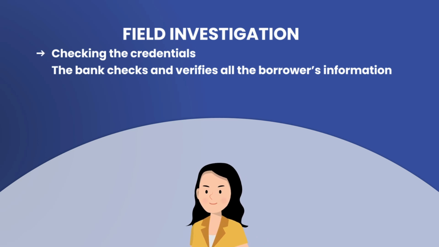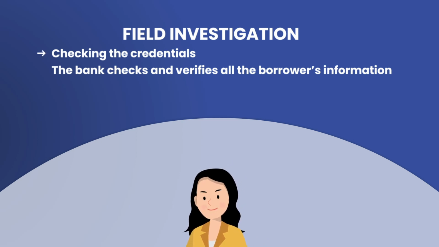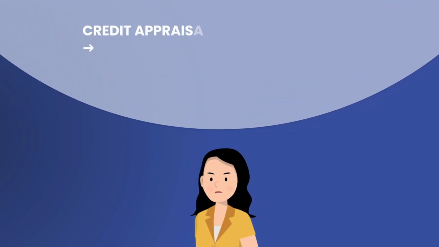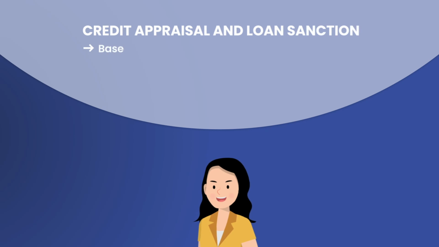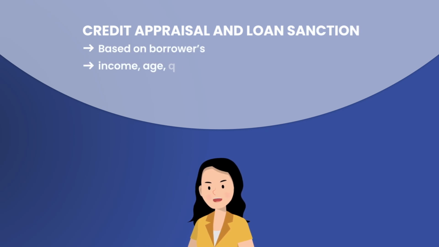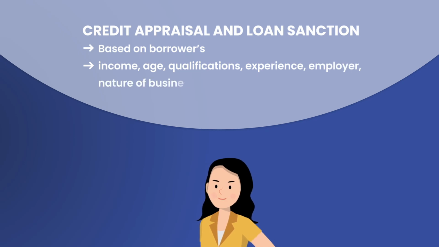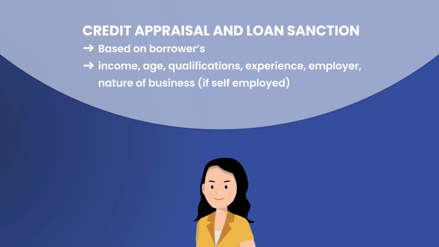Representatives are sent to the borrower's workplace or residence to verify the details. The bank establishes the repayment capacity based on the borrower's income, age, qualifications, experience, employer, nature of business if self-employed, etc.